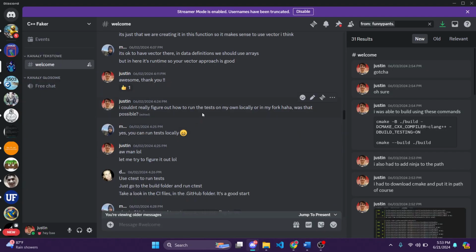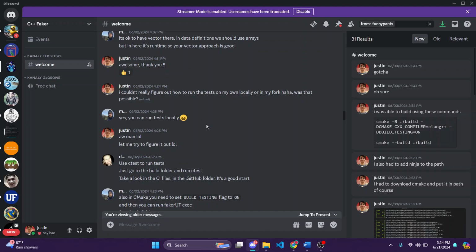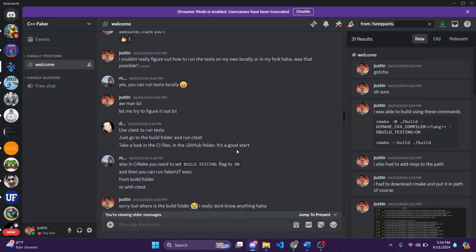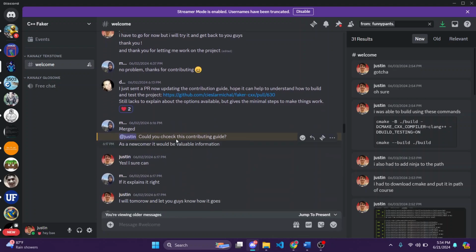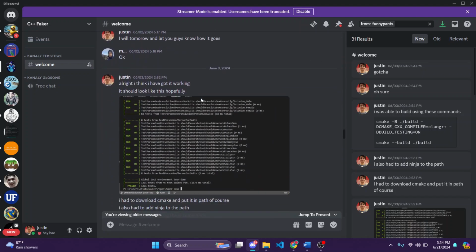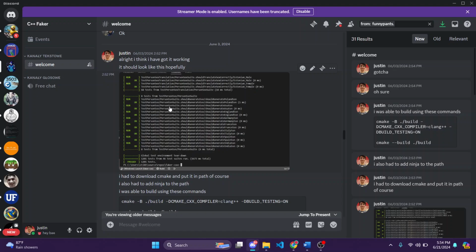Then here I ask about it, because I couldn't get the test cases to run locally. I just ran the workflow when I pushed to the repository. But they tell you that you can run them locally, and this guy gives me a little advice. Then they update the contributing guide so that contributors can get a little more help with running the test cases. Then I work on trying to get it on my own, and here I did.